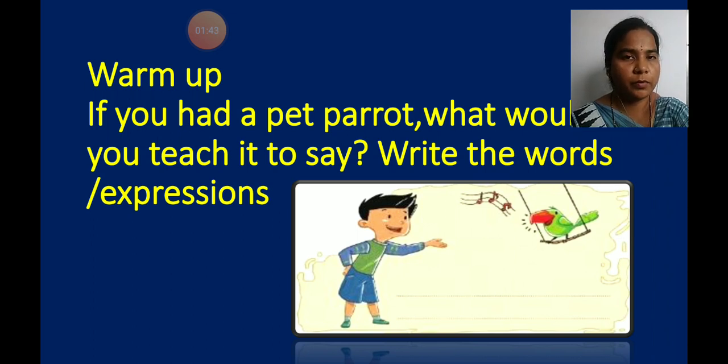You have to write the words or expressions which you would like to teach your pet parrot. So children, would you like to keep a pet like a parrot? Okay. If you have a pet parrot, children, what would you teach it to say?